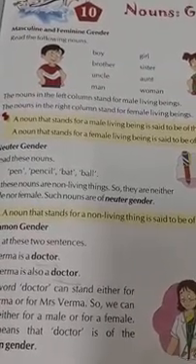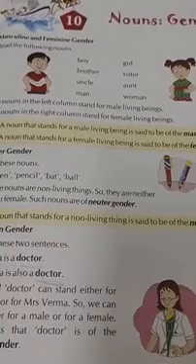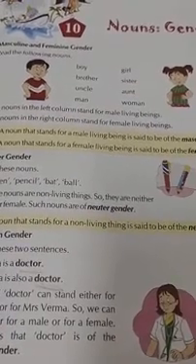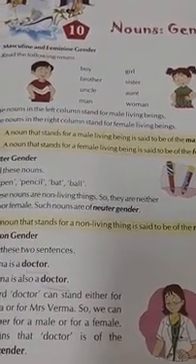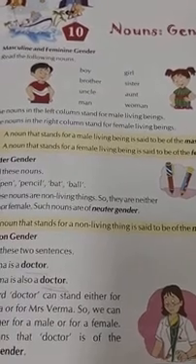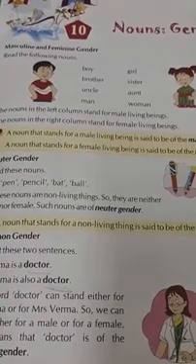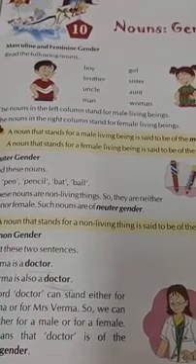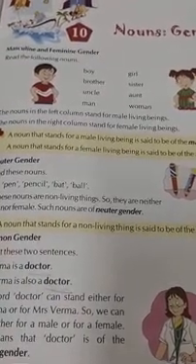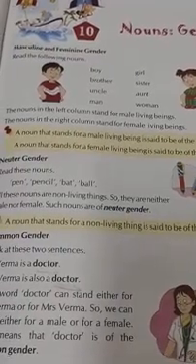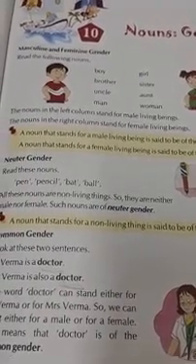Example, boy, uncle, king, tiger, etc. What is feminine gender? Feminine gender refers to the female category: girl, aunt, princess, queen, tigress, lioness, hostess, poetess or waitress, okay, etc.